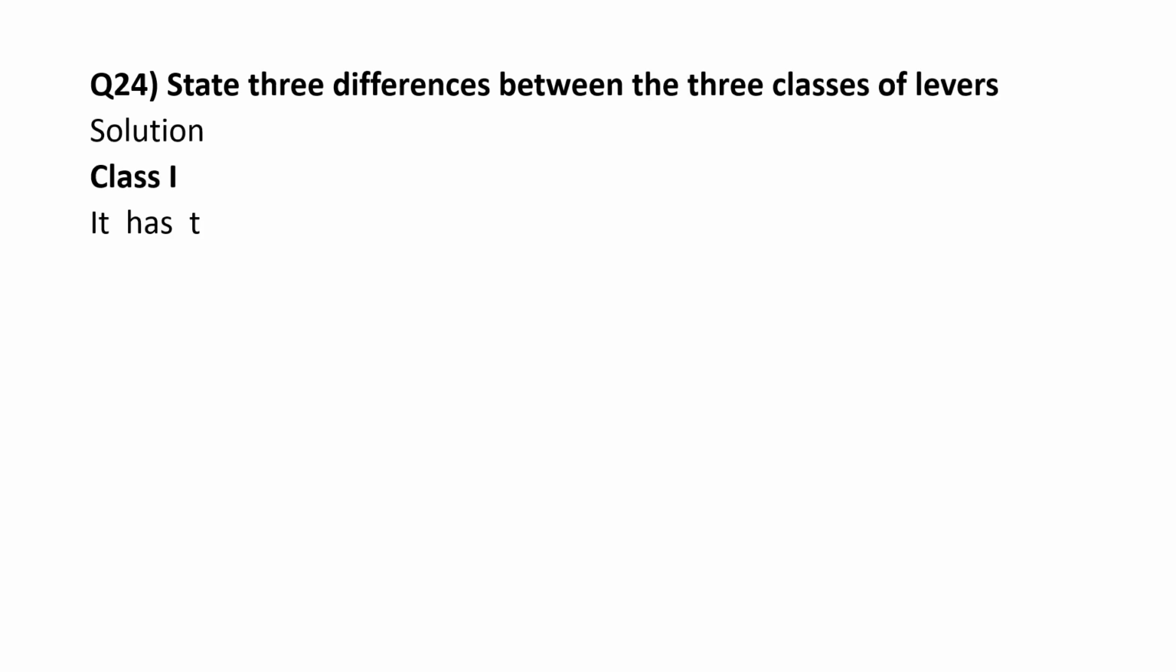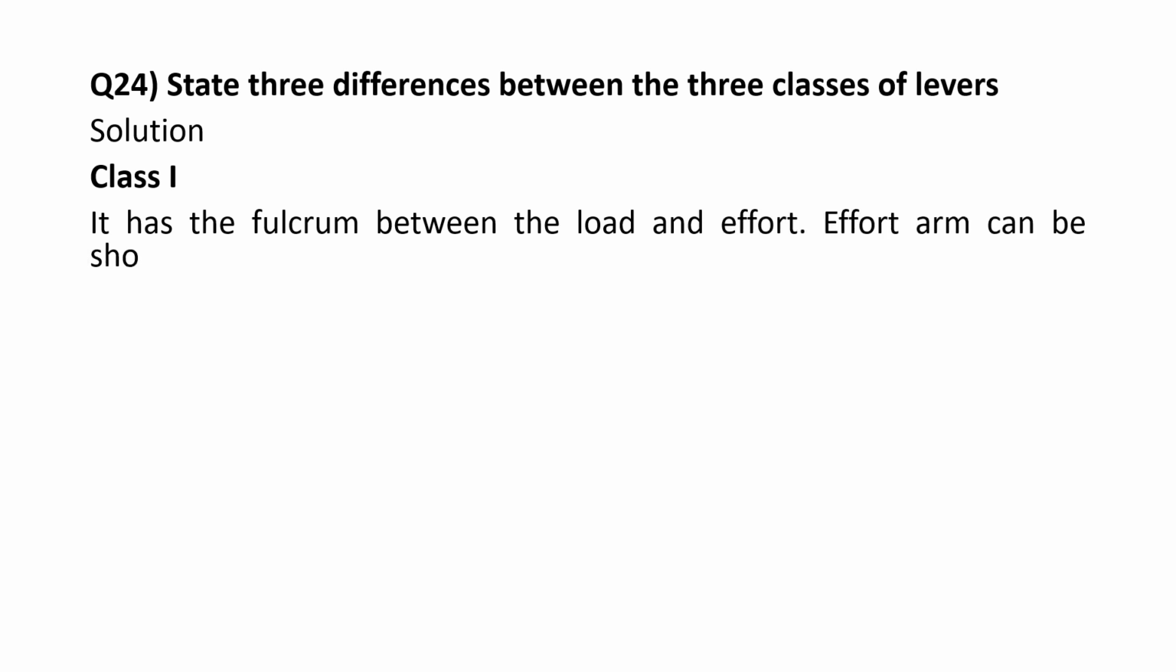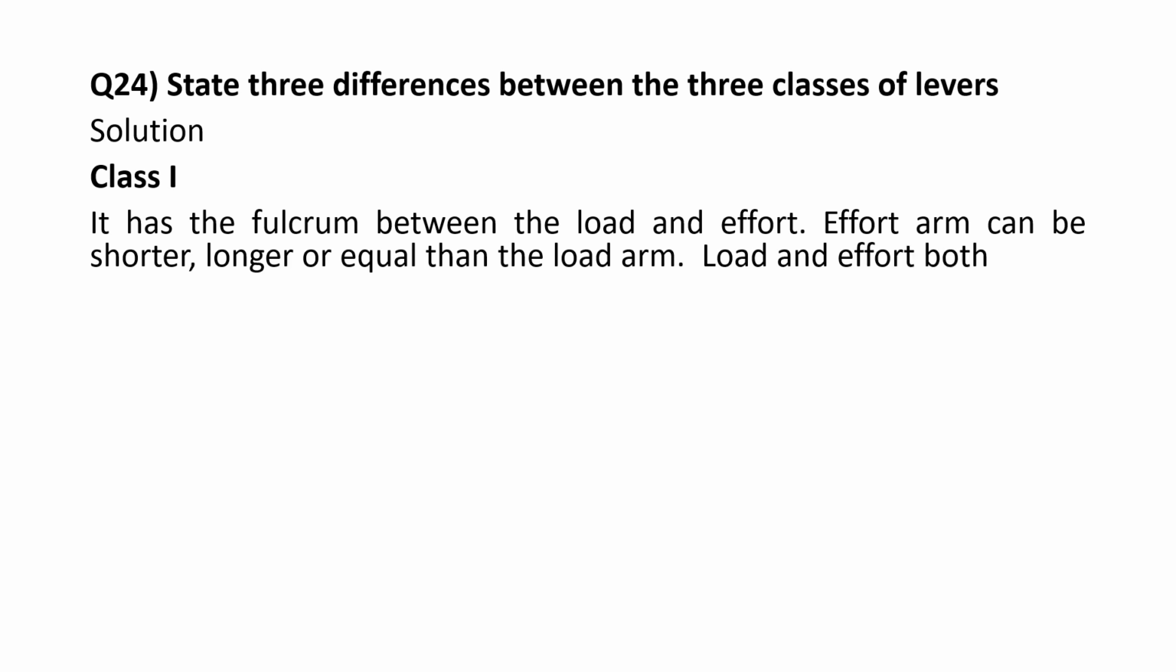State 3 differences between the 3 classes of levers. Class 1. It has the fulcrum between the load and the effort. Effort arm can be shorter, longer or equal than the load arm. Load and effort, both are on the opposite side of the fulcrum.